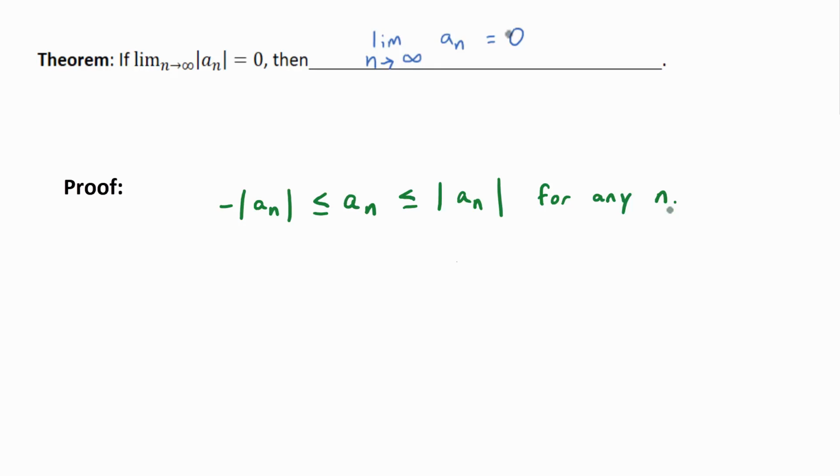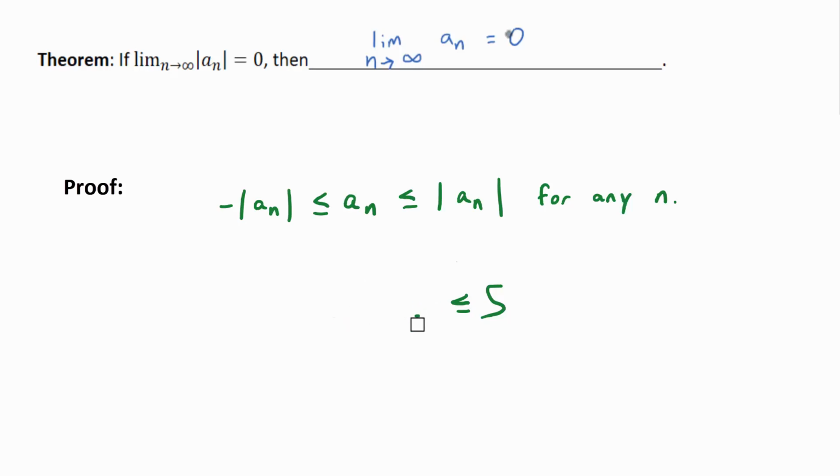Well, what do we know about the absolute value of a_n according to the hypothesis here, the part before the comma? We know that the absolute value of a_n converges to 0. We can assume that. That's part of the theorem, right? That's the first part, the assumption part of the theorem. And we can definitely, for any number, in other words, if you have a number like 5, isn't 5 in between negative 5 and positive 5? Isn't that a true statement? It's kind of lame, but isn't it true? Yeah. That's the sort of thing we're saying here.